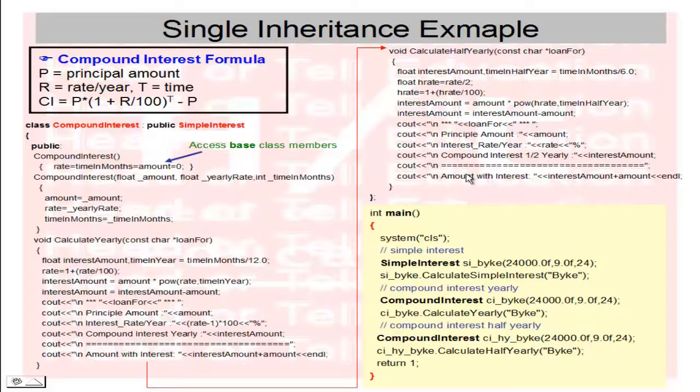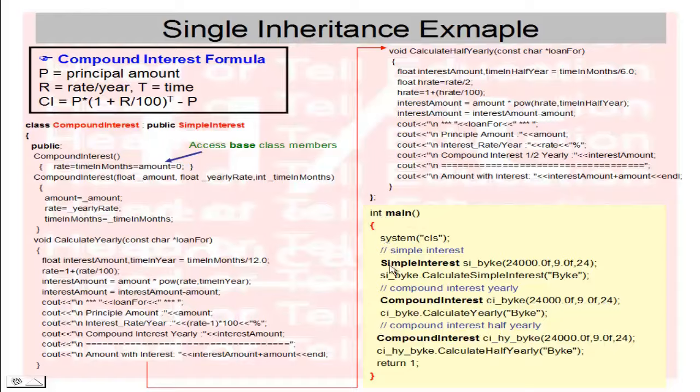So now our derived class is finished here. Now using both classes in the main function. The main function is by default written as integer. The system cls call means clear screen.